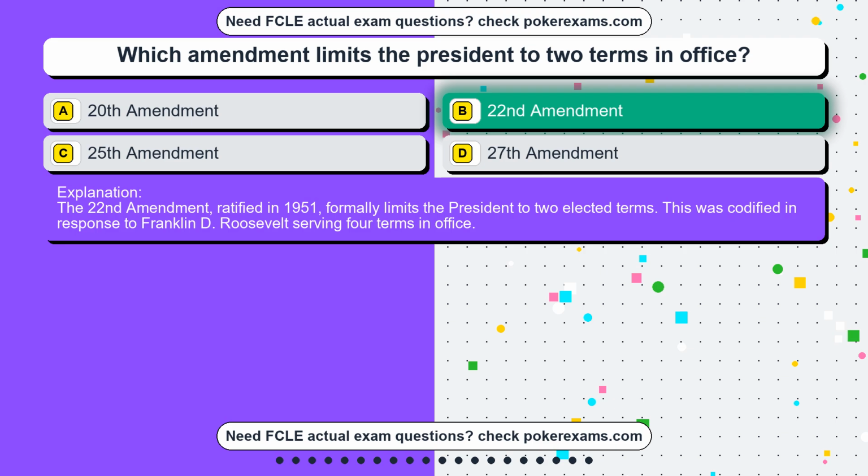The 22nd Amendment, ratified in 1951, formally limits the president to 2 elected terms. This was codified in response to Franklin D. Roosevelt serving 4 terms in office.